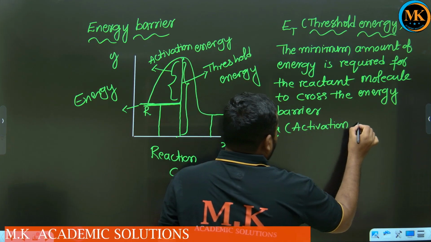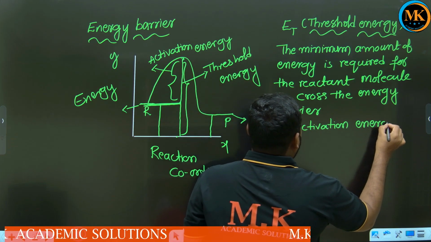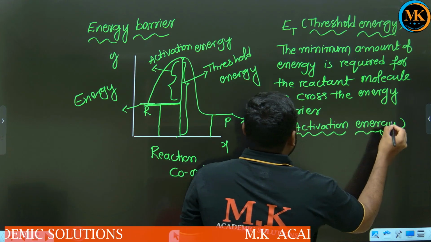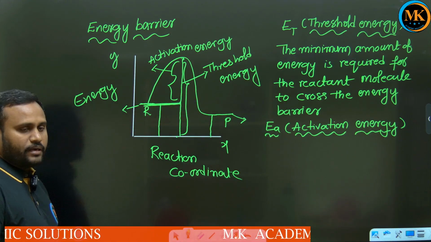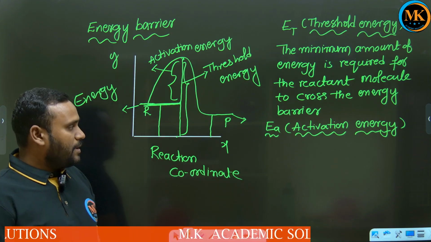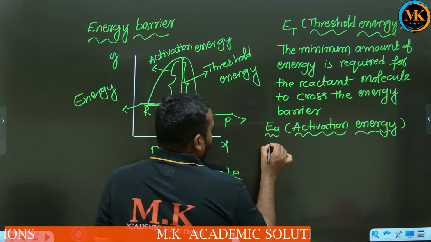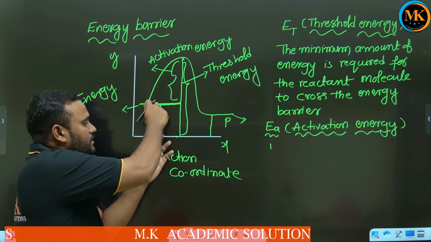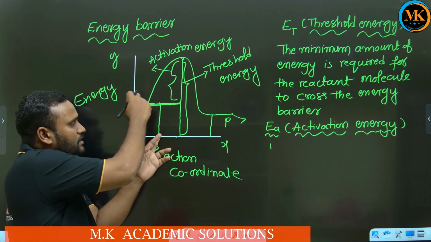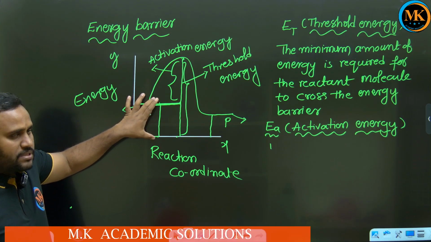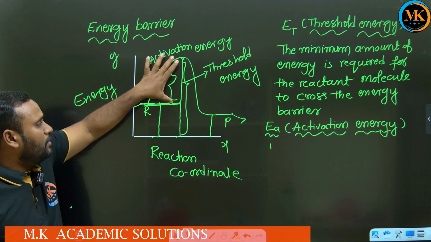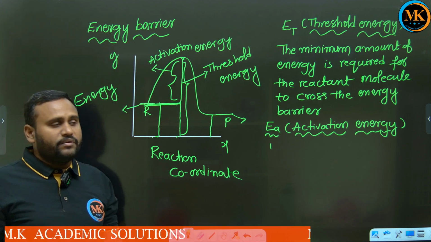What is the activation energy? The extra amount of energy required for the reactant molecule to clear the energy barrier. Already this reactant molecule has this much energy in threshold energy, and this energy is required for the reactant molecule. This is only known as activation energy.